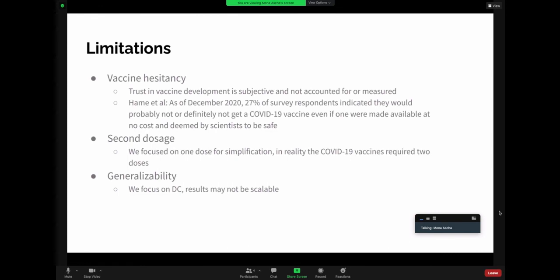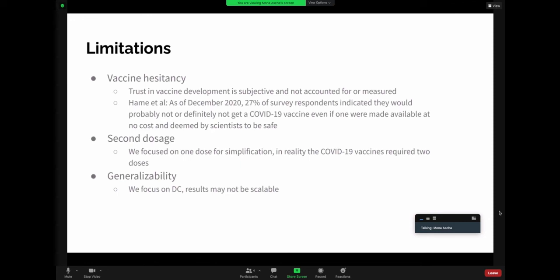Limitations of our model include vaccine hesitancy. Trust in vaccine development is subjective, and we did not account for or measure this in our model. However, it is important to discuss. There's one study from England which noted that 27% of survey respondents indicated that they would probably not or definitely not get a COVID-19 vaccine, even if one were made available at no cost and deemed to be safe. So vaccine hesitancy is certainly a problem in consideration in vaccine distribution.